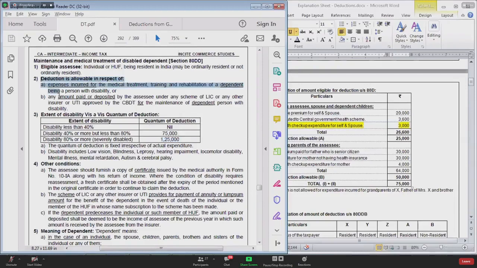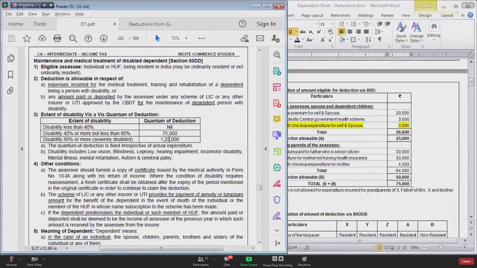Just few minutes back in point number 2, I have explained you that if you don't incur the expenditure, you will not get deduction. That is correct. But whatever expenditure you incur now, that amount will not be seen. You will get a fixed deduction of either 75,000 or 1,25,000. Say for example, your brother or sister is a disabled person and is dependent on you. Even if you spend 5,000 rupees for him now, you will get deduction of either 75 or 125 depending upon the extent of disability.